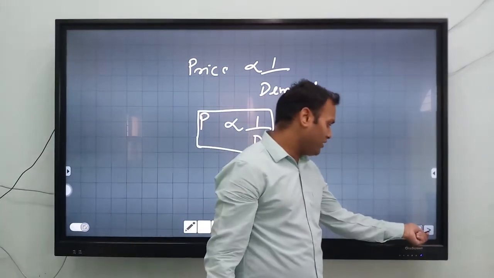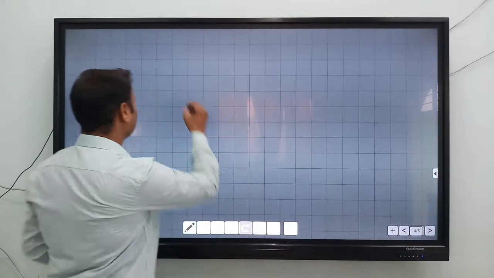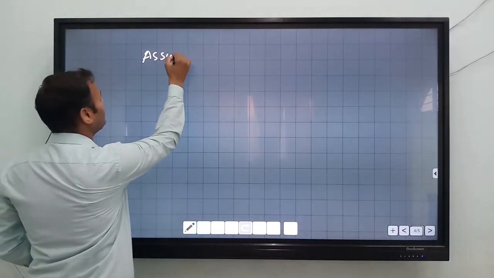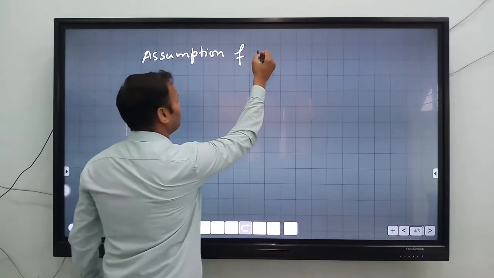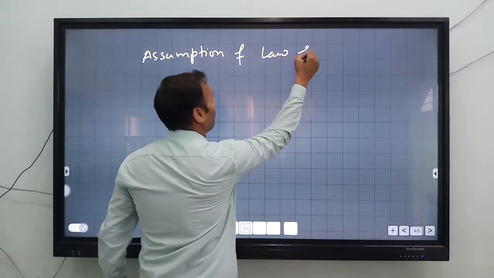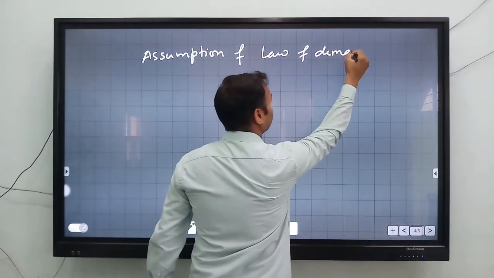Now there are some assumptions also. So assumptions of law of demand.